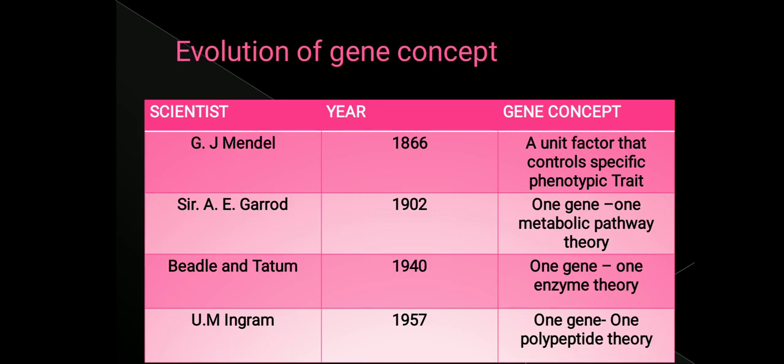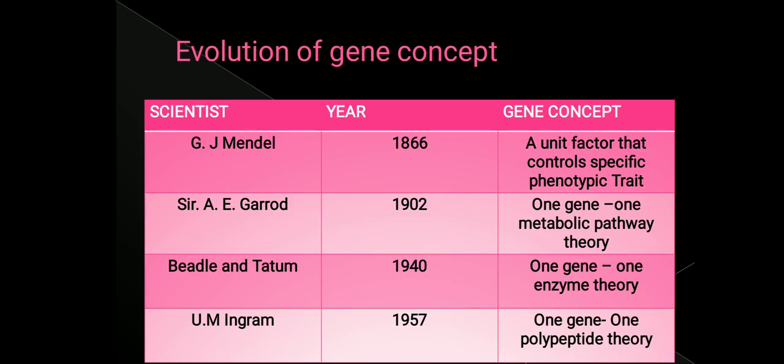Later, in 1940, Beadle and Tatum put forward a concept, that is one gene, one enzyme theory. That is, one gene is responsible for giving rise to one enzyme. But later on, this theory was modified by V. M. Ingram in 1957. He said that one gene is responsible for synthesizing one polypeptide. So this theory is called the one gene, one polypeptide theory.